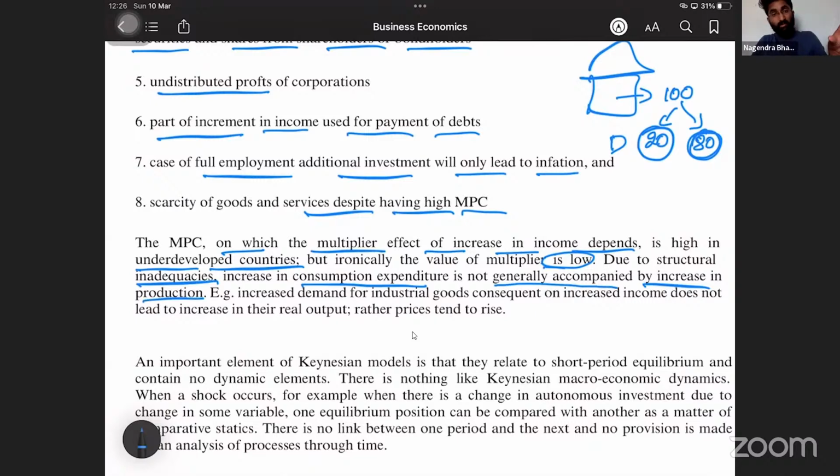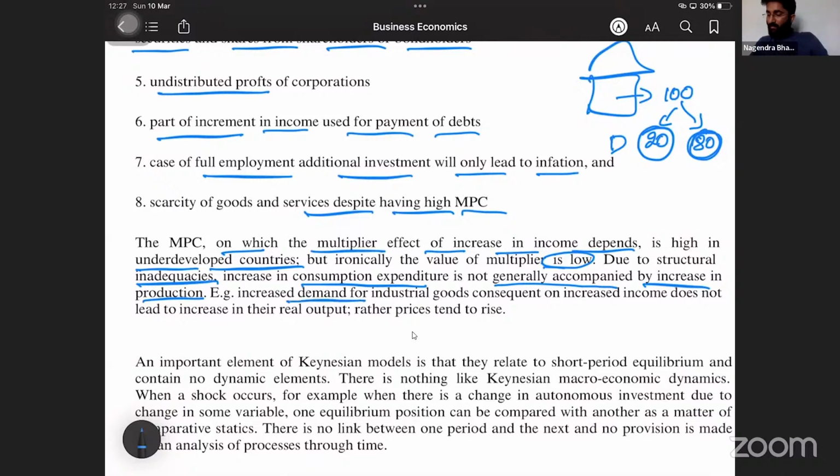See, in an underdeveloped country, the MPC, they only consume, they don't save at all because they don't have income to save. If they get enough income, then they will save. Here they are not getting any income. Then what to save? They cannot save. If they cannot save, MPC will be highest. Then the multiplier should be highest, no? But the multiplier is not high. If MPC increases, the multiplier should increase. But here the multiplier is not increasing at all. Why? If someone asks the question, why is the multiplier not increasing? Because in an underdeveloped country, there is no increase in production.